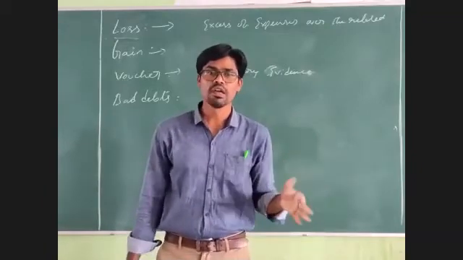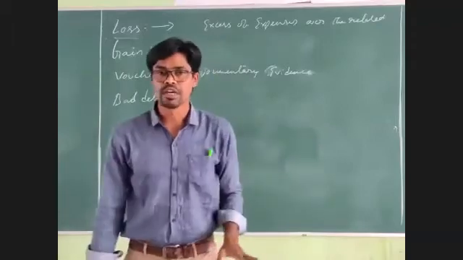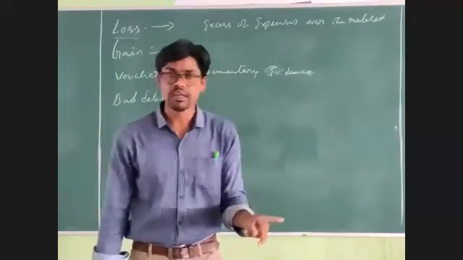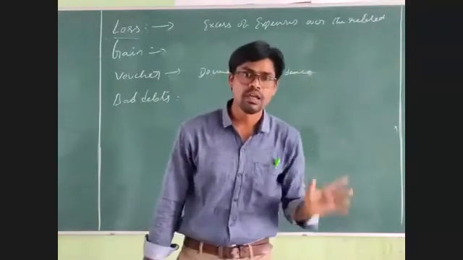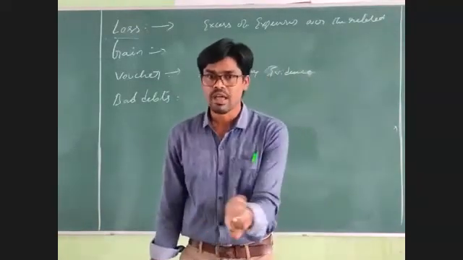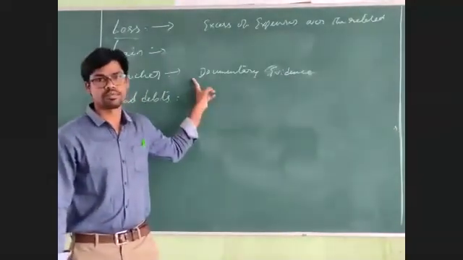So whatever transactions the business concern records in the books of accounts should be recorded with proper documentary evidences. The proper documentary evidences are called vouchers. Clear?